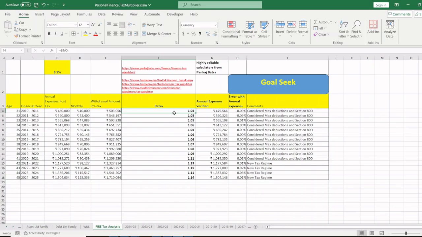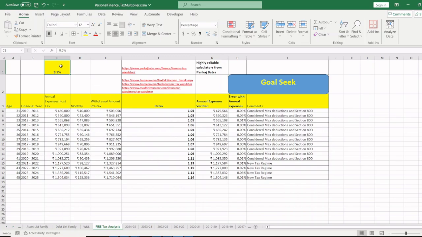Now look at these ratios very carefully. These are increasing, right? 1.05, 1.06, 1.07, 1.09, 1.14. Because these ratios are certainly not matching the 8.5% inflation. Right? That means government is not doing a great job for you. But government might be doing a great job for somebody who is just in the bracket of 2 to 5 lakh rupees, right? They want to uplift them or whatever. But for us, it is very detrimental, right?